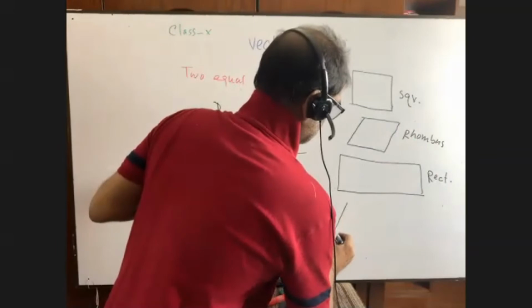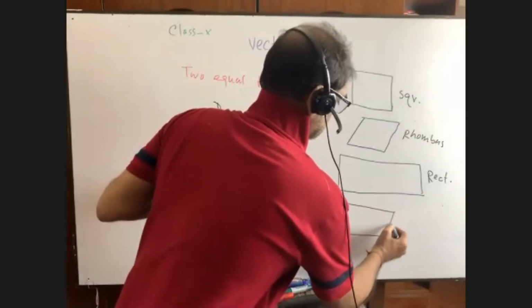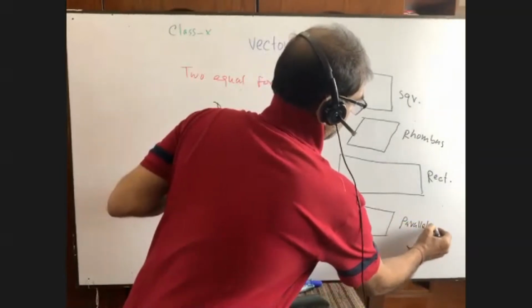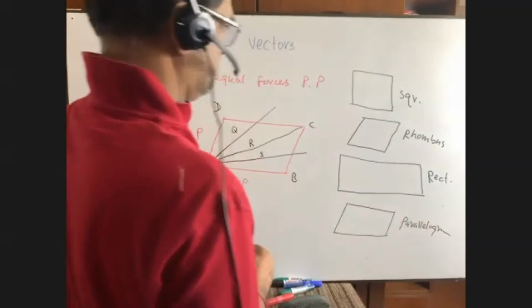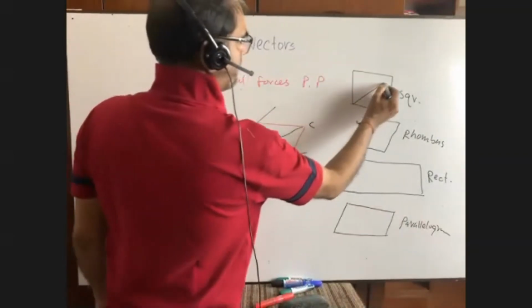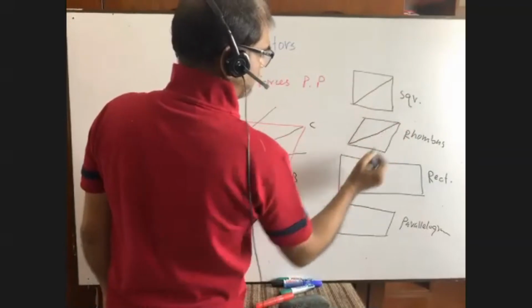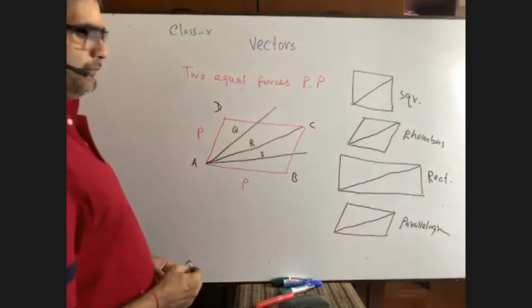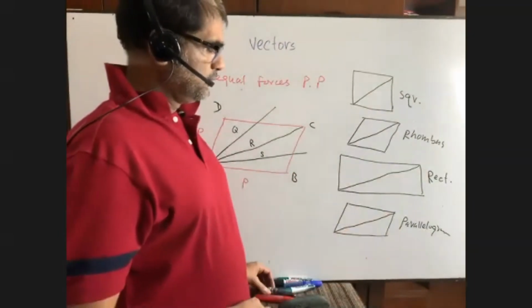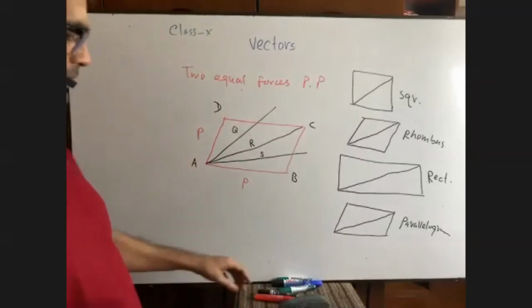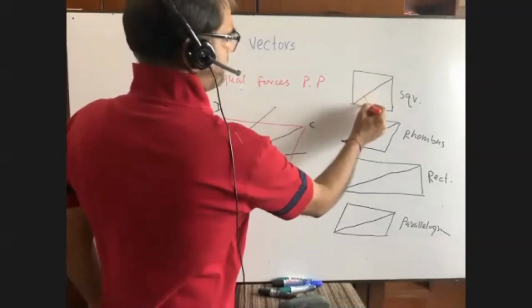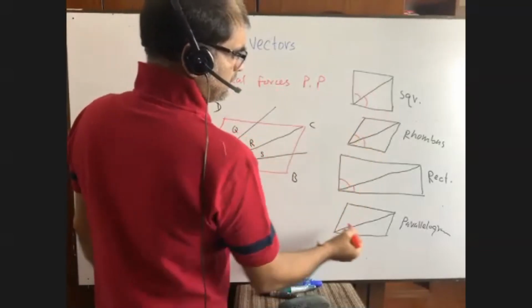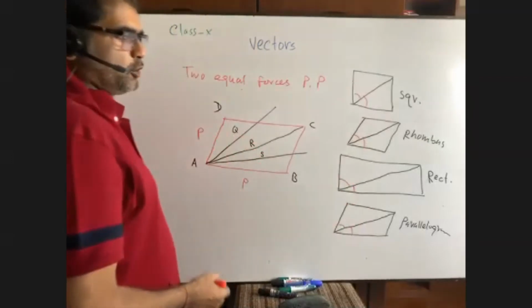And it is a parallelogram. My question is that it is a diagonal. I have drawn 4 figures where the diagonal bisects the angle. Are these angles equal or not? These and these, are they equal or not? Can you please tell me?